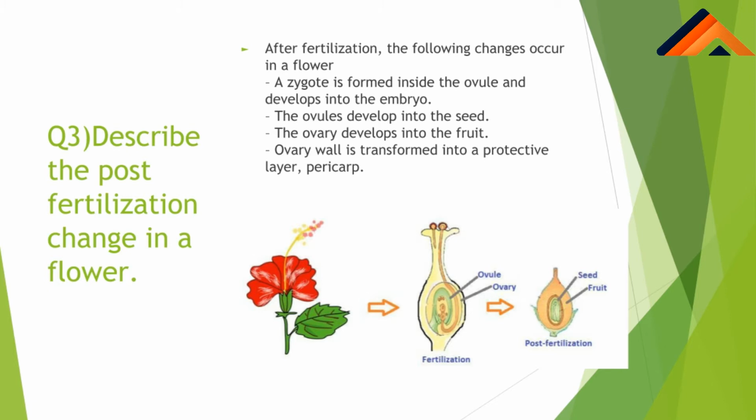So how will we formulate this answer? After the process of fertilization, the following changes occur in a flower. First change is the zygote which is formed inside the ovule. Ovule के अंदर जो zygote form होता है, that gets converted into embryo after the post fertilization event. Ovule gets converted into seed, ovary gets converted into fruit, and the ovary wall जो होता है, that is converted into the protective layer, that is also called pericarp.